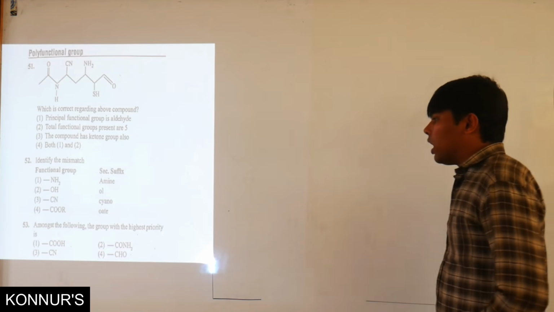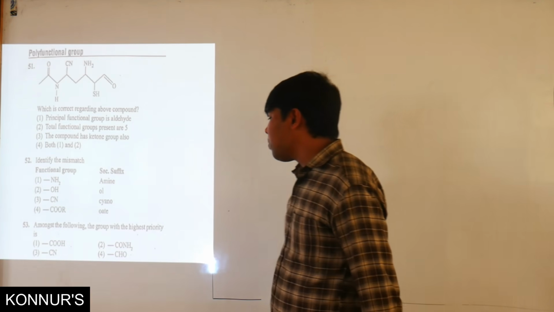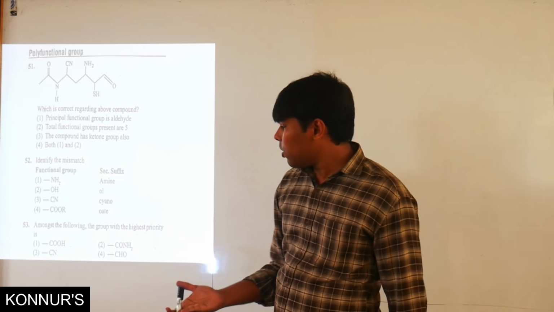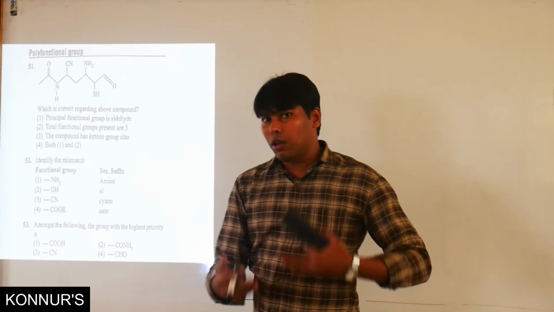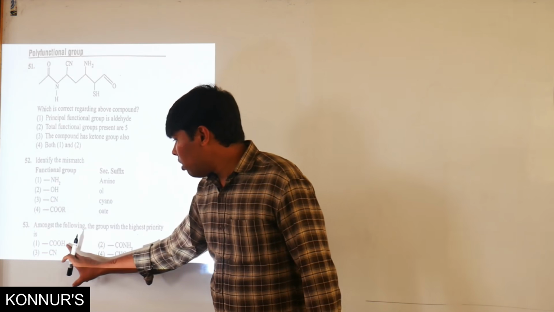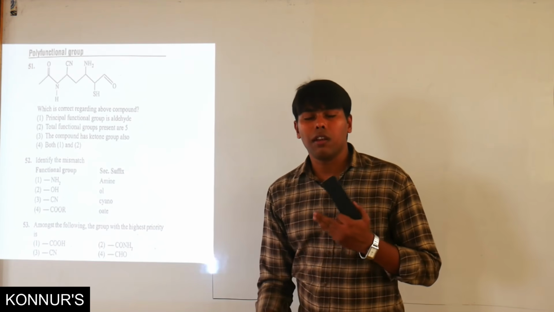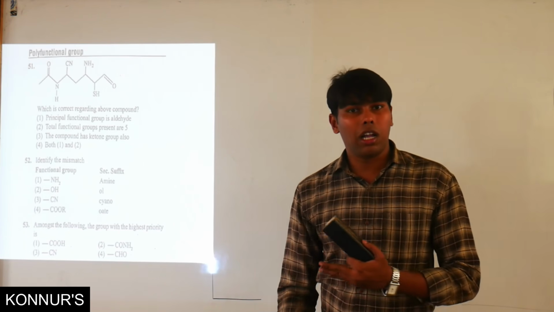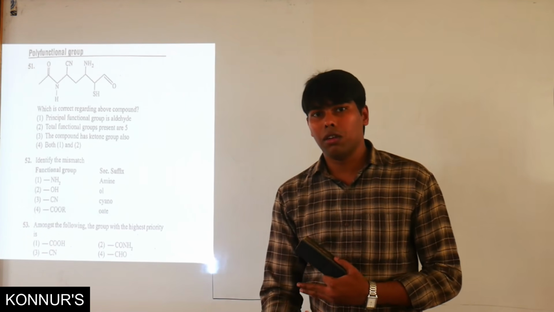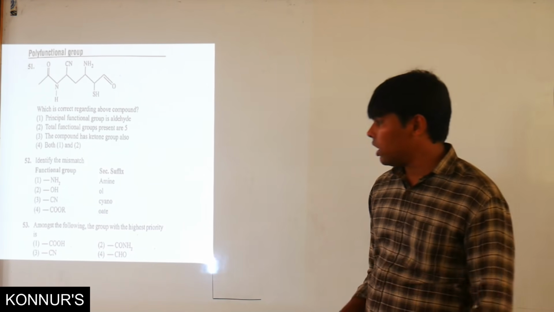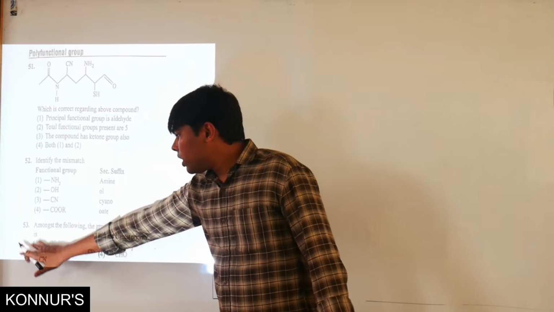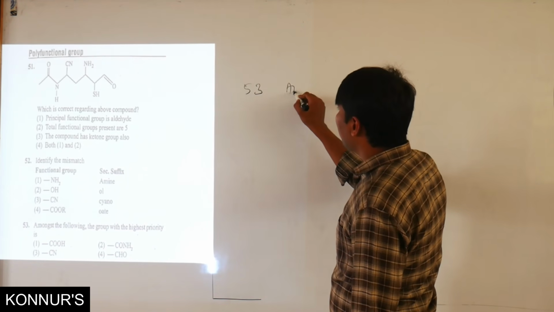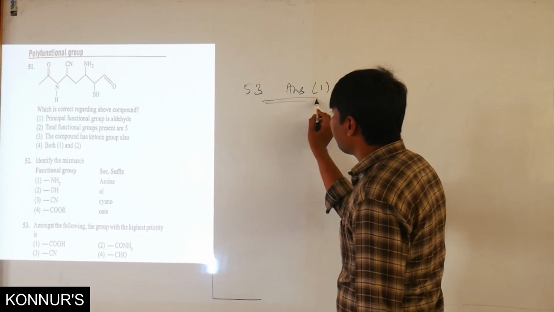Among the following, the group with the highest priority. We know that the carboxylic acid is the highest priority functional group. After that, if you remember that list, there is carboxylic acid, sulfonic acid, then acid halides will come. Acid halide, after that the amide will come. So the list goes like that. So the 53rd answer will be the first option.